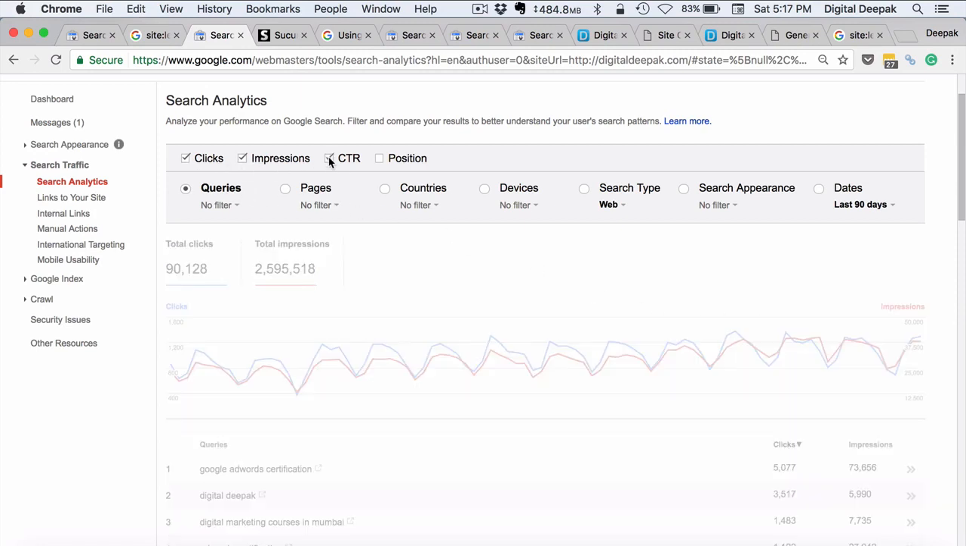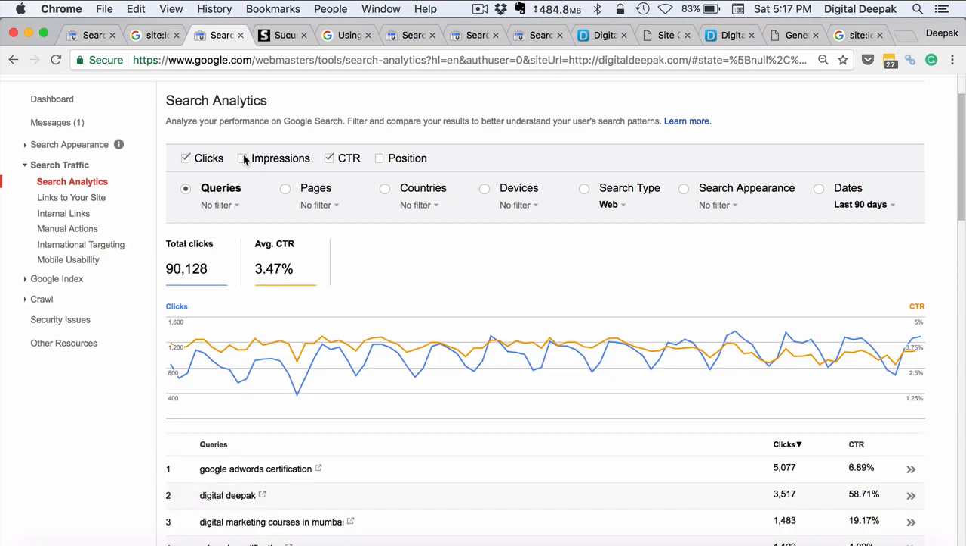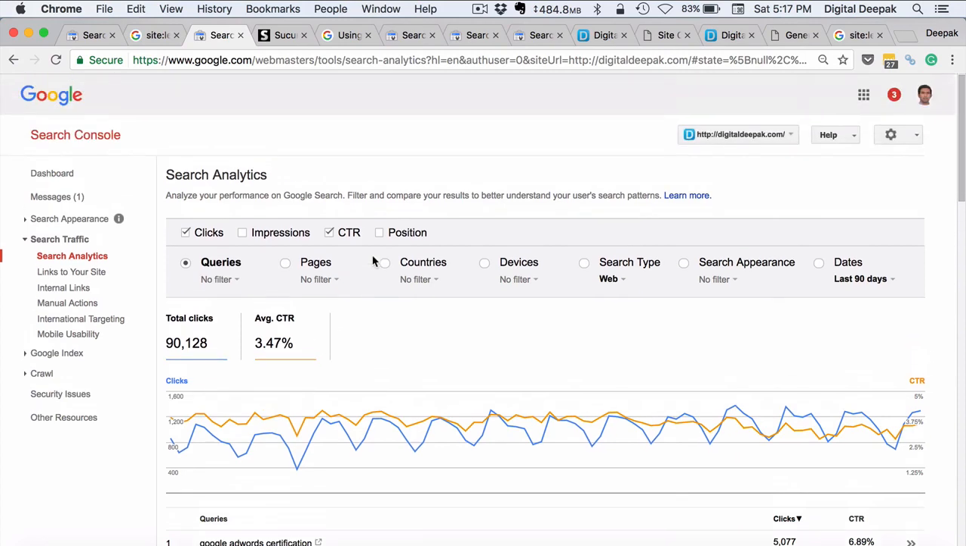If I check the CTR, it will show the click-through rate that I am receiving on my website traffic. If your rankings go down, then the click-through rate will go down. If your rankings are high, then the click-through rate will be high. The average CTR of my links inside Google search is 3.47%, which is definitely more than the Google AdWords CTR, because if you are advertising links on Google AdWords, you would hardly get a CTR of 1.5% to 2%. So an average CTR of 3.47% is good.